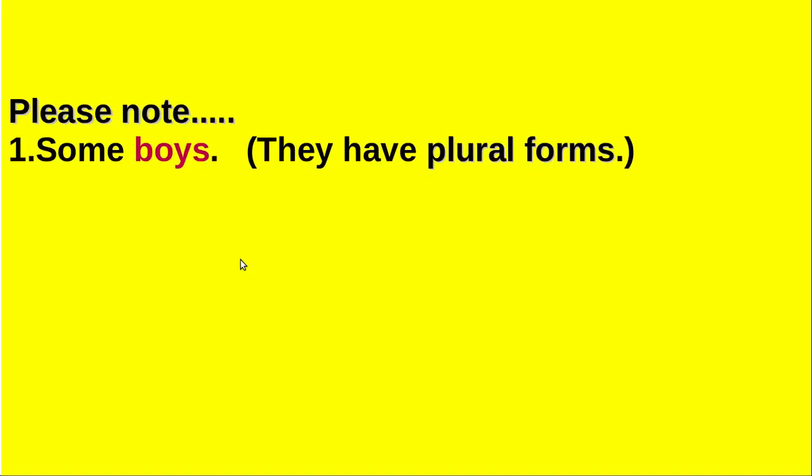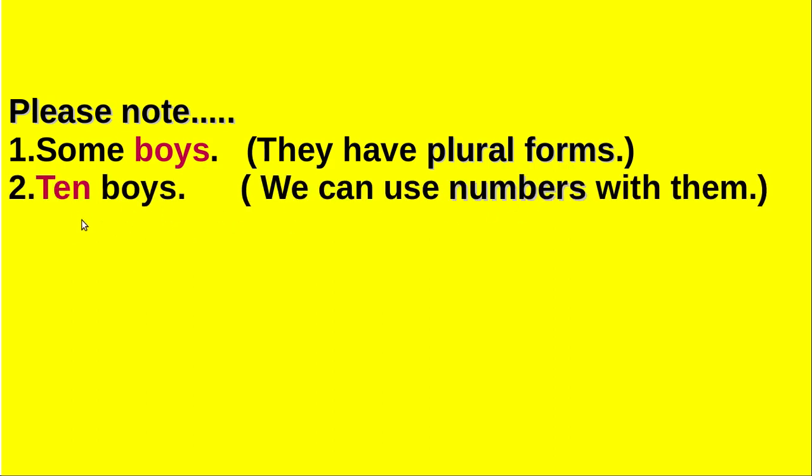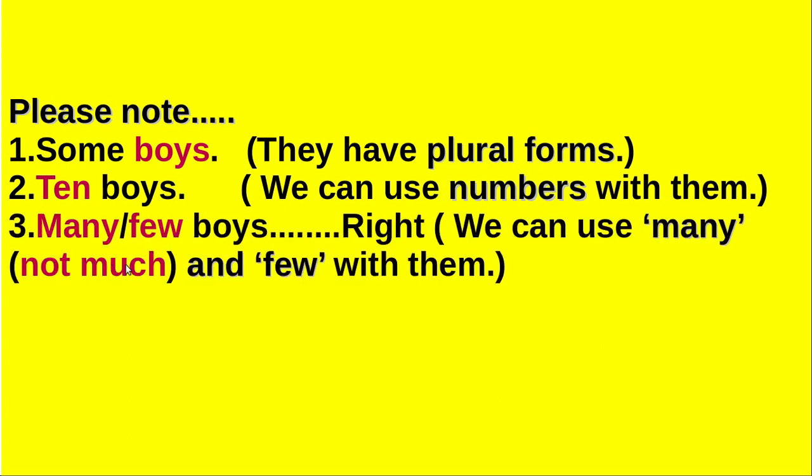Before moving on, we can see some peculiar features of these nouns. These nouns have plural forms. That is very important, right? Some boys. Boys is the plural form of boy. Next one is we can use numbers. 10 boys, 5 boys. Just like that, we can use numbers with them. Next one is many and few are used.